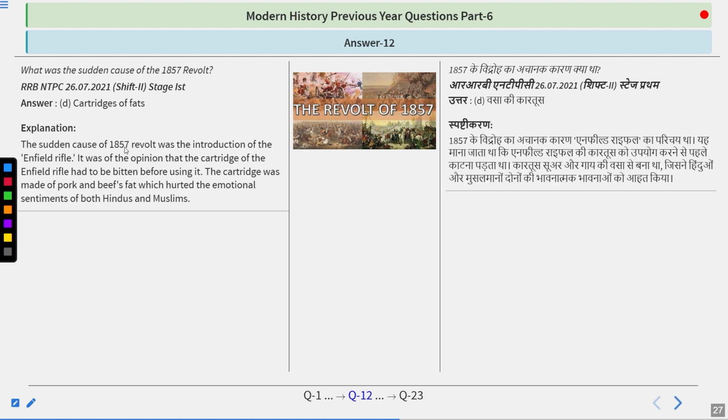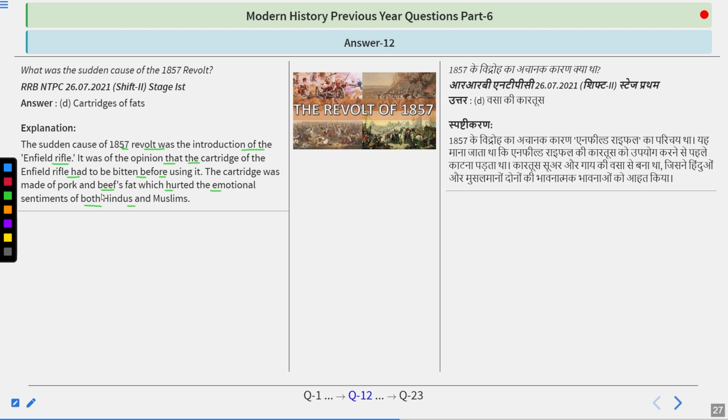The sudden cause of the 1857 revolt was the introduction of the Enfield rifle. The cartridges of the Enfield rifle had to be bitten before using. The cartridges were made of pork and beef fat, which hurt the emotional sentiments of both Hindus and Muslims. Basically, the Enfield rifles were modern rifles that had to be filled with gunpowder.